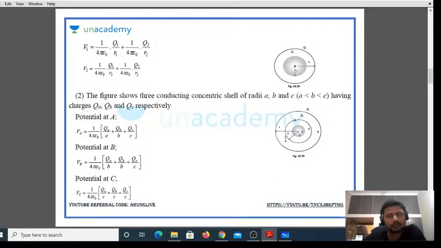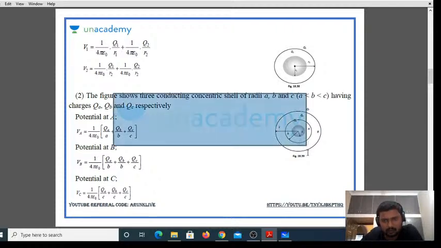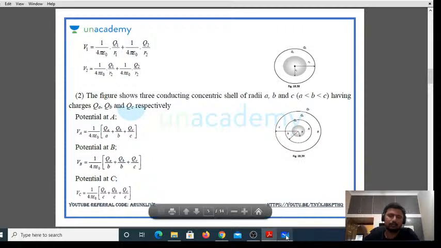Now you're having three spheres A, B and C. Now you're finding the potentials of that. Potential due to the smaller sphere on this surface and on this surface is how you're supposed to find it.